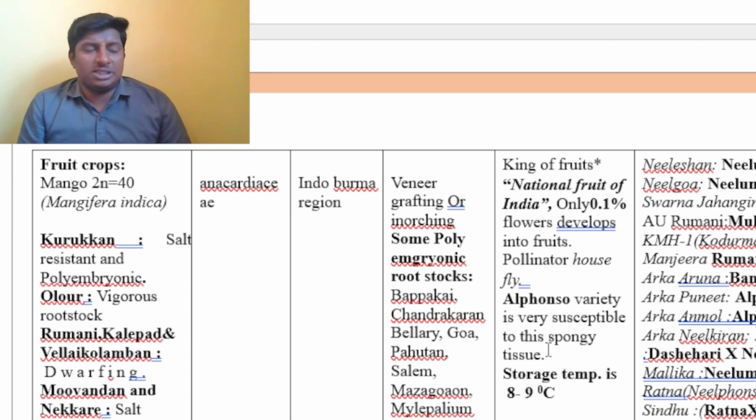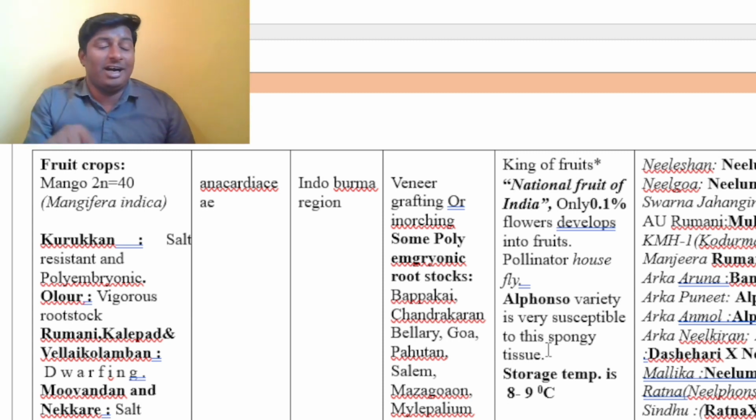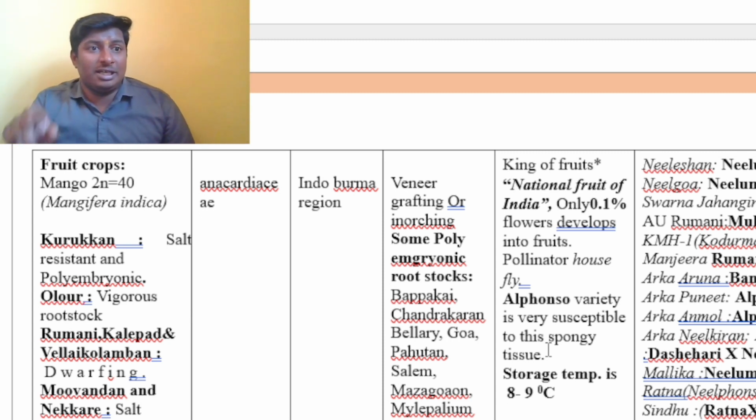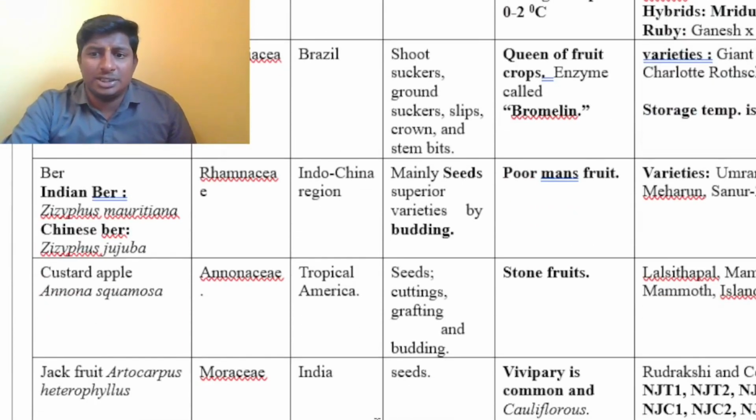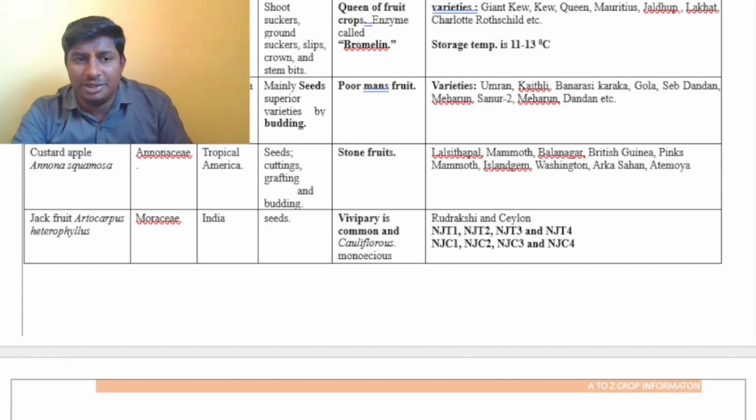Okay, and some of the hybrids, for suppose the varieties such as RNA is there. RNA, which means Ratna, Neelam. Ratna is a cross of Neelam and Alfonso, right? DNA. These are some of the shortcuts which you should remember. See here, many of the other things also I have given here.